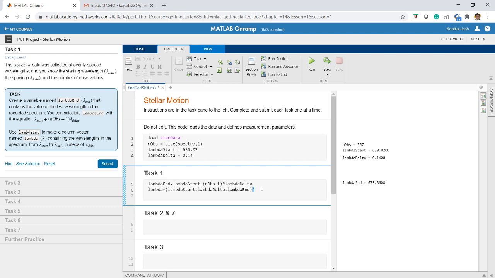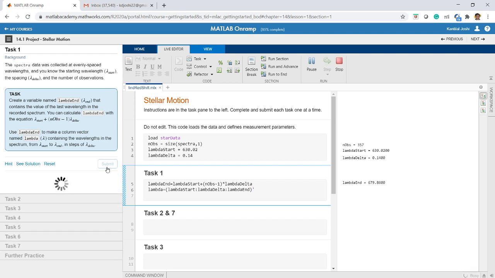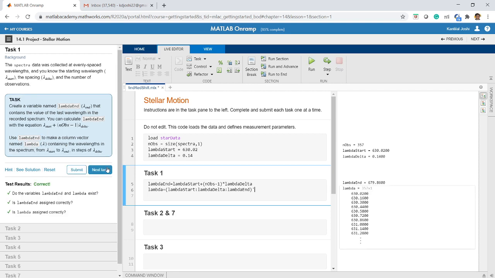Let us check whether this answer is correct. I should get a column vector which starts from 630.02. So I am starting from 630.02, incrementing by 0.14, and ending at 679.86. So I got 357 rows and 1 column, right? So this task is correct.